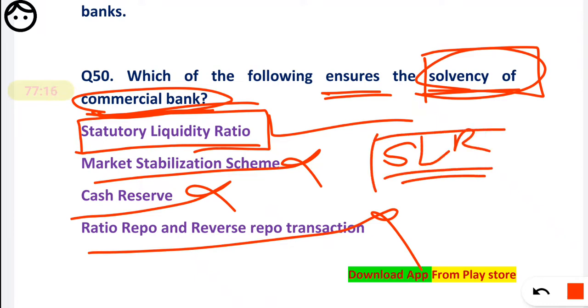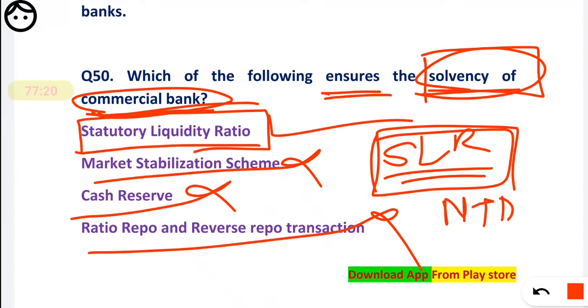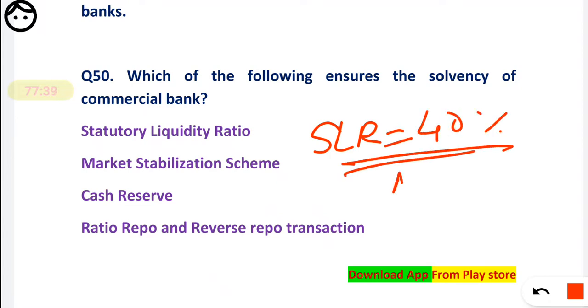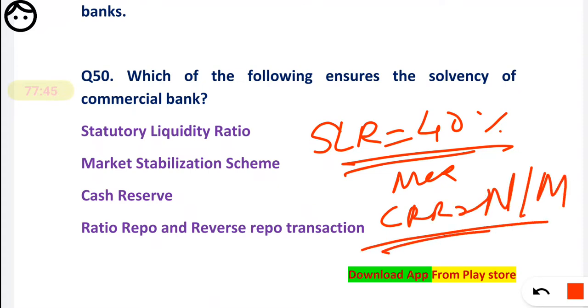Some part of the NDTL, the net demand and time liability, is kept with the bank in the form of government security. So friends, remember, for SLR the maximum limit is 40%, but for CRR there is no maximum and no minimum limit.